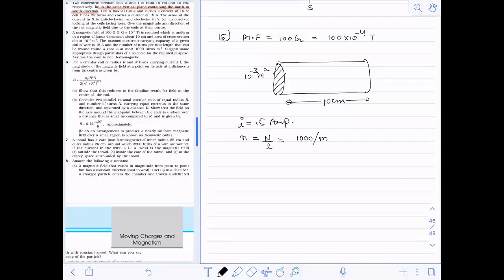So when they are asking for design particulars, what are they actually asking us? They are asking us something related to the number of turns, how many turns per unit length there will be, or how much current would flow per unit length. This is what they are trying to ask, because I enclosed was the important thing which we had to calculate over there.